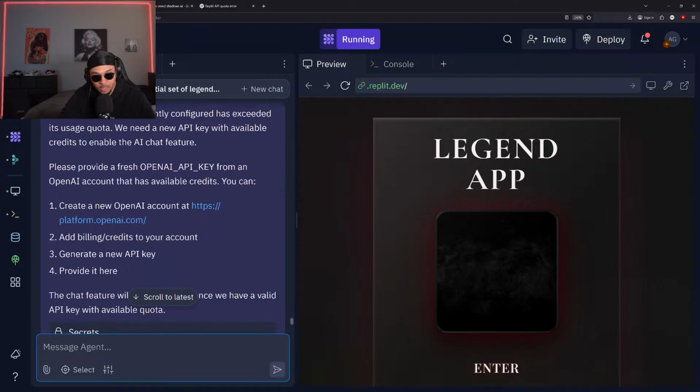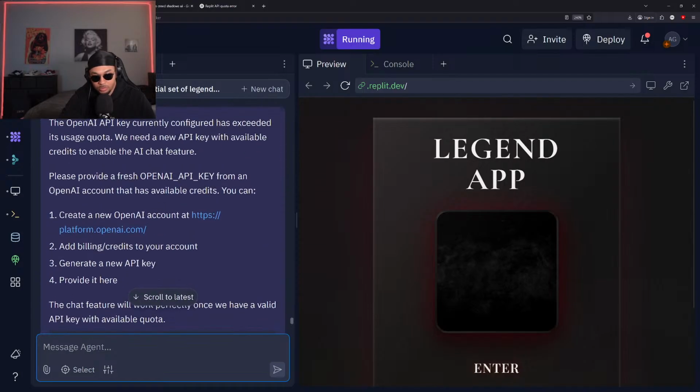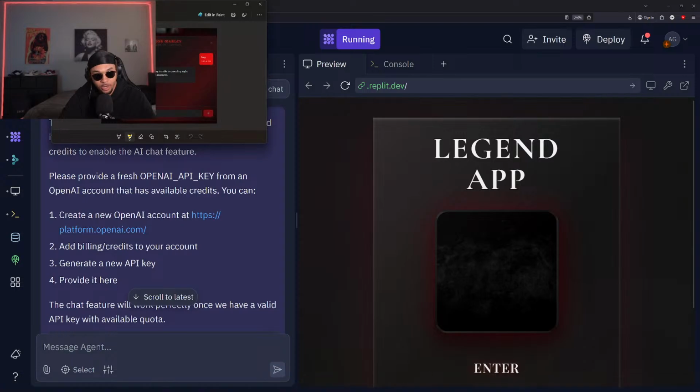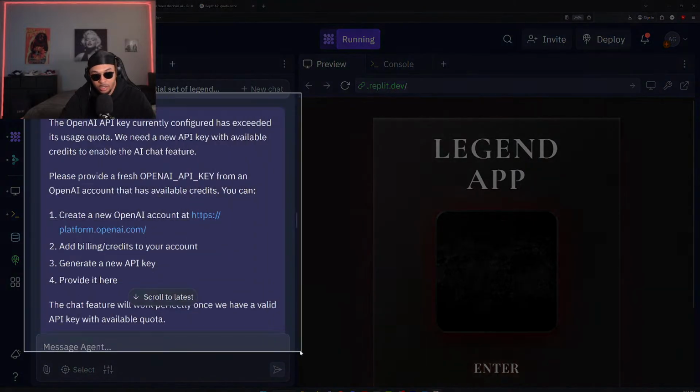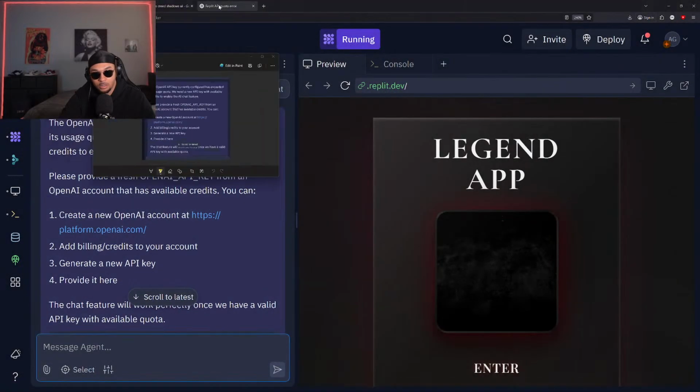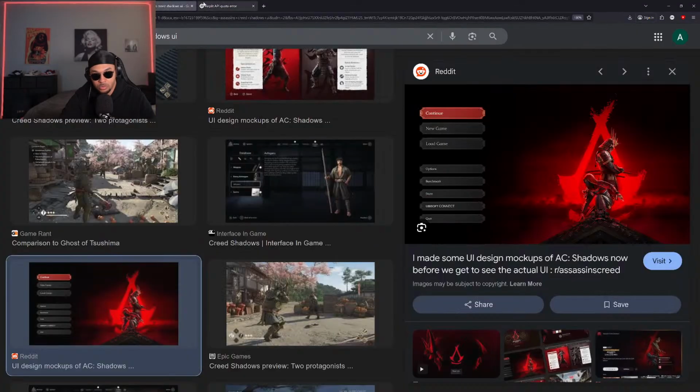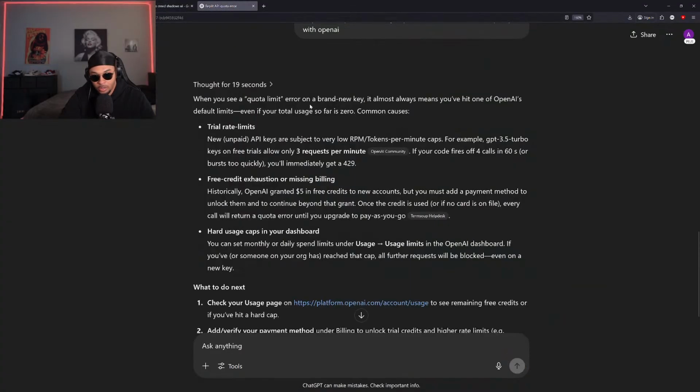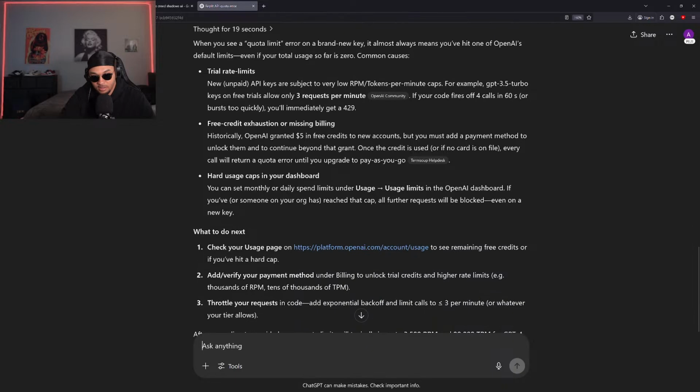The OpenAI key has exceeded its usage quota. Yeah, that's interesting. I mean, it's literally a brand new key. Hasn't been used at all yet. Let's see if we can get some results on this one. Almost always means you hit a default limit, trial rate limit. I mean, it's not a free account. It says $5 in free credit to new accounts.